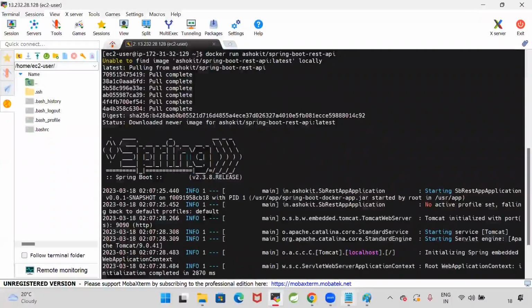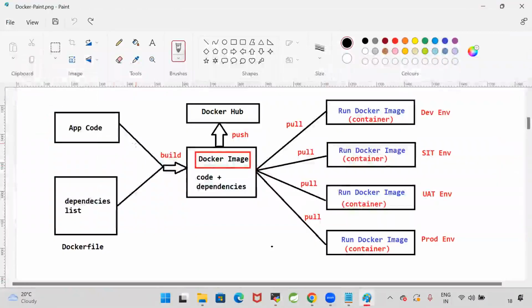I have the source code, and I converted that source code to bytecode and created a jar file. With that jar file, I created a Docker image using a Docker file. Remember, when I pull and run that image, a Docker container is created. Who is installing Java? Java is already packaged in the Docker image, and my Spring Boot application jar file is available. When I run that image, the container runs my application.